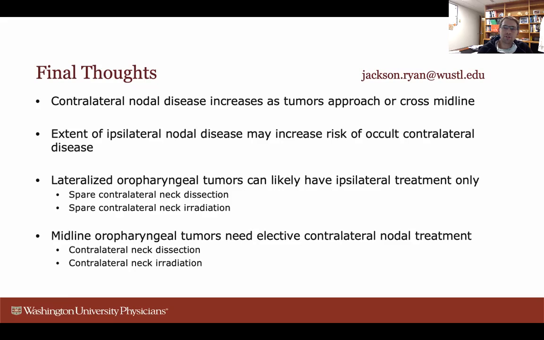Lateralized oropharyngeal tumors can likely have ipsilateral treatment only based on this data. Then you can spare the contralateral neck dissection and you can spare the contralateral neck irradiation for patients with isolated tonsil cancers that do not approach midline. Midline oropharyngeal tumors do need elective contralateral nodal treatment, whether that's neck dissection or radiation therapy.